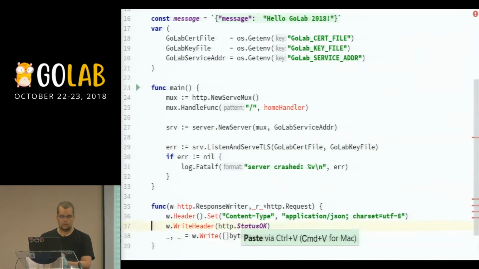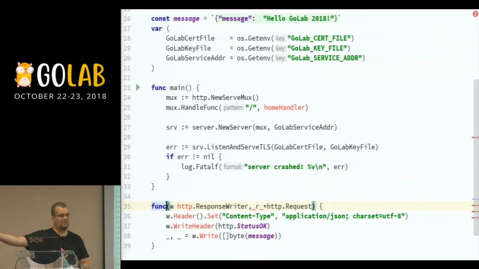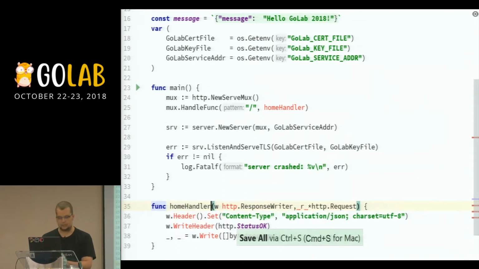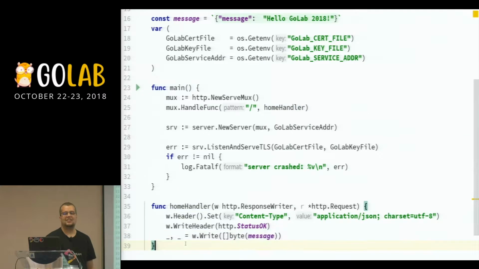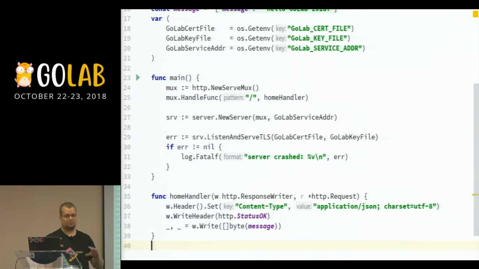And the reason why I want to do that is because I want to test this function at some point, right? So if I have it as a closure inside my main function, it's harder to test. And I said production-ready services, which means tests. Right, so now my code looks even better if I look at the main function, because I know, oh, okay, so I'm handling this, I'm creating the service, TLS, and that's it. I'm done.